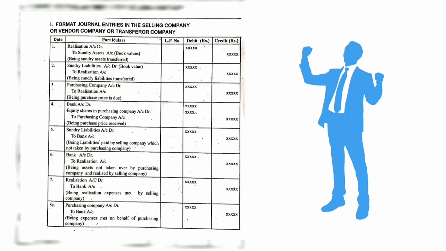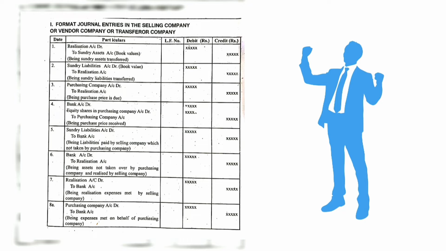And the seventh entry is realization account debit to bank account. Here the expenses related to realization are met by the selling company. Debit all expenses and losses. So we are debiting the realization account and crediting the bank account.